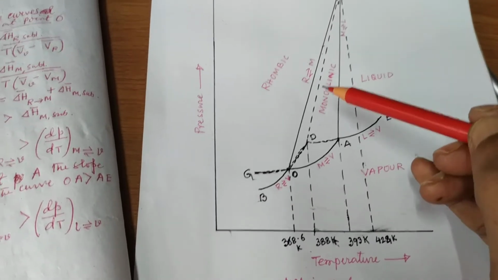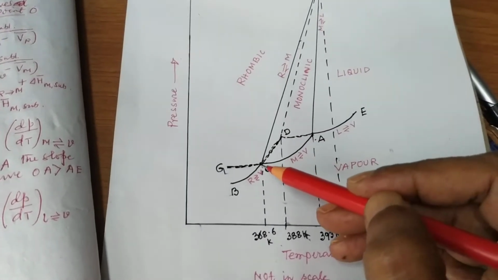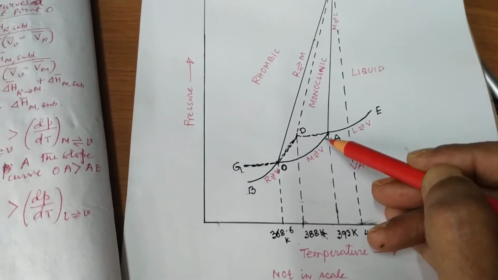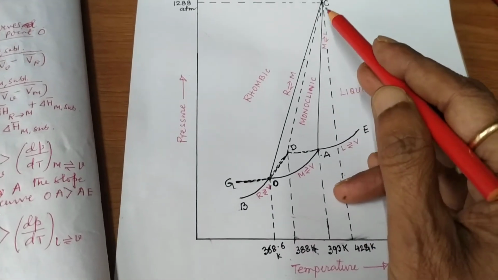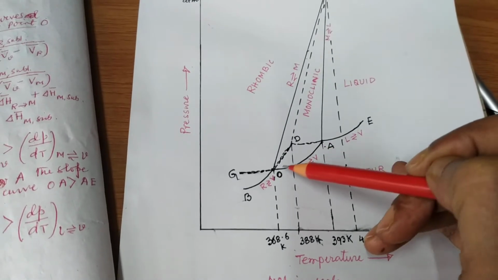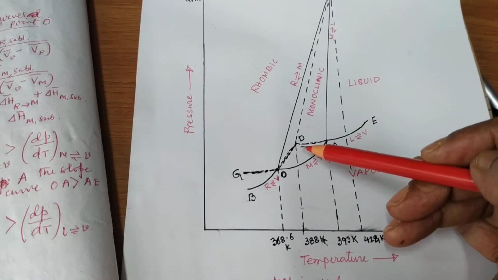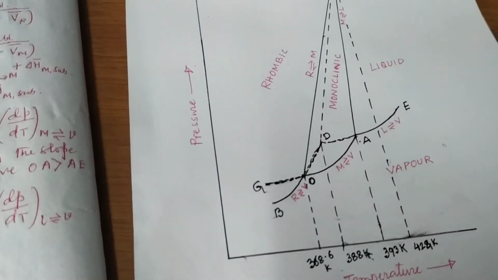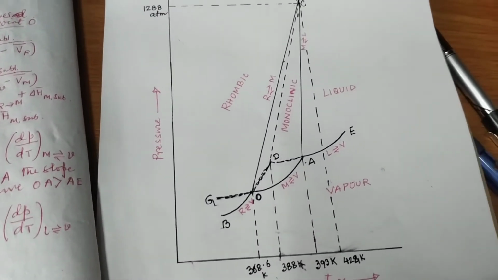Now there are 4 triple points. One is O, another is A, C is another triple point, and D is another triple point. So these are the triple points O, A, C and D. We will discuss the triple points later on. Now I will first discuss the curves.